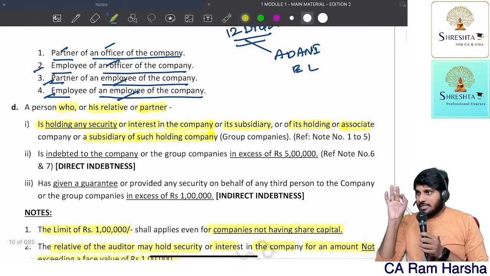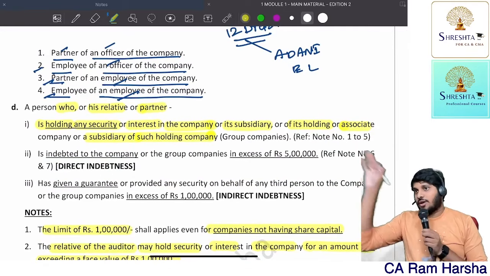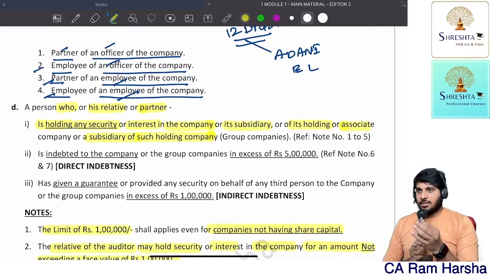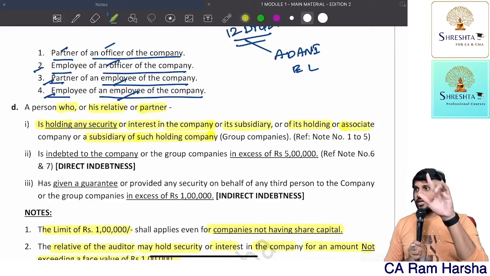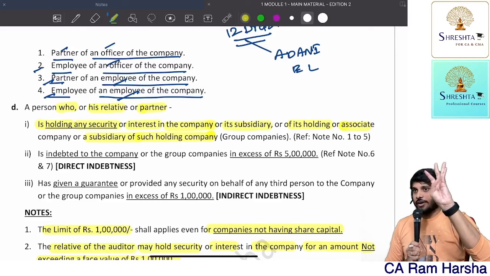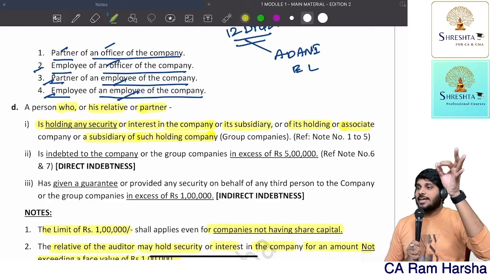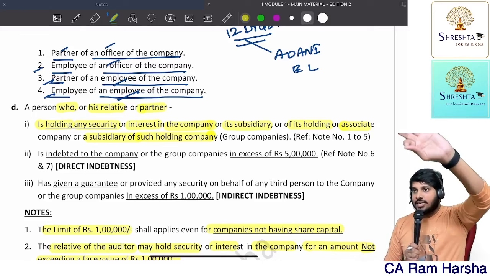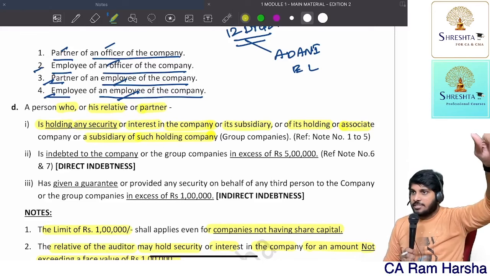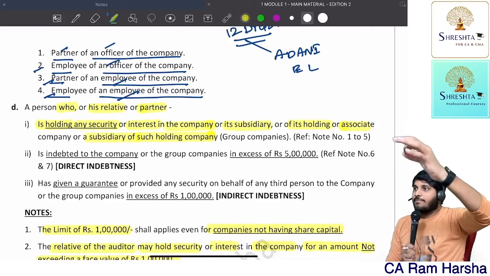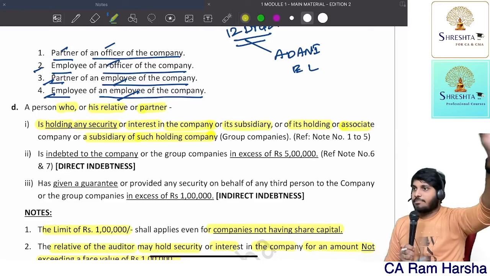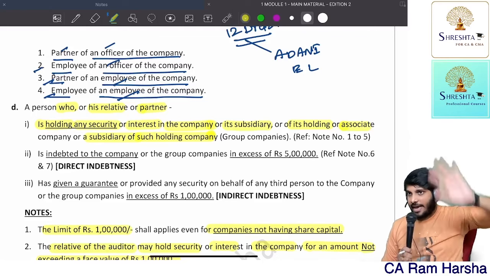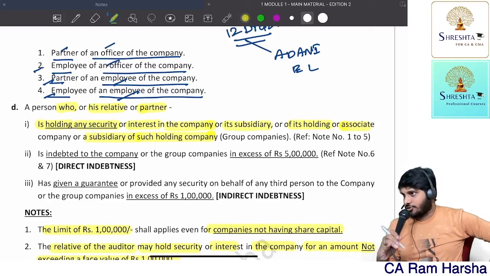So that is subpart 1 of the 4th disqualification. If a person or his relative or his partner is holding any security or interest in the company or its holding company or its subsidiary company or its associate company or subsidiary of its holding company, he is disqualified. However, a relative of the auditor can hold securities up to face value 1 lakh in the company. This limit does not apply for the auditor himself and his partner. And if the company is not having share capital, the 1 lakh limit still applies in case of a company limited by guarantee. Clear all of you.